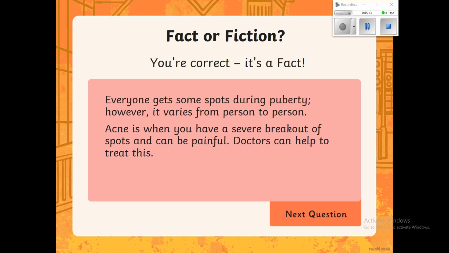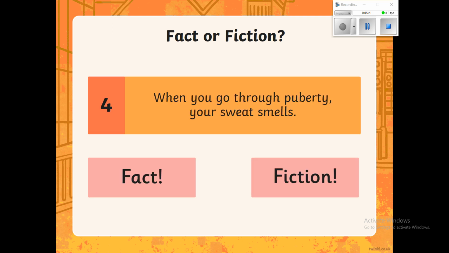Okay, some people might not though. It's not something that everybody goes through. However, the majority of people will get spots. Okay, it's completely normal. When you go through puberty, your sweat smells. Fact or fiction? Let's have a look at our answers after you've written them down.